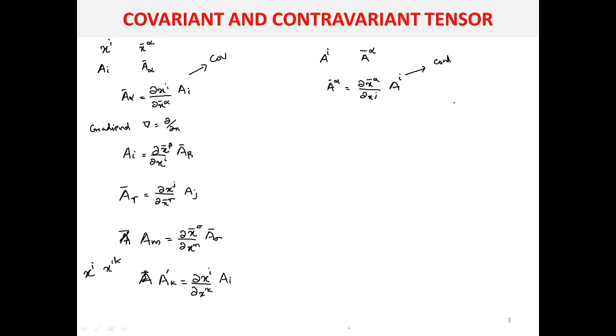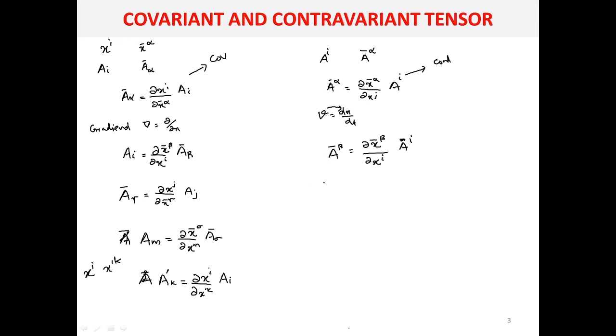Now coming to the contravariant tensor, you can consider velocity as a prototype, that is velocity is dx by dt, so in the numerator you get the components in the same coordinate system. If you are writing it as a bar beta, the first term will be dou x bar beta, since velocity is a prototype, divided by one more coordinate, let it be dou x^i, then you can write a^i.